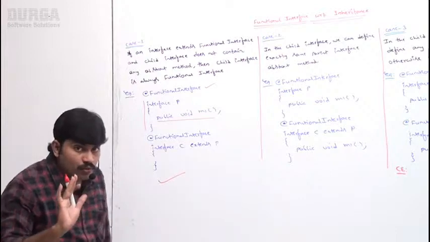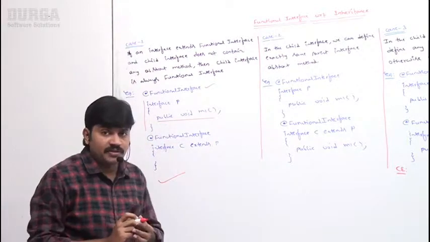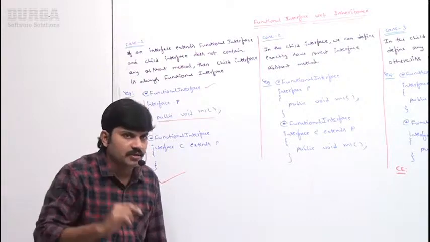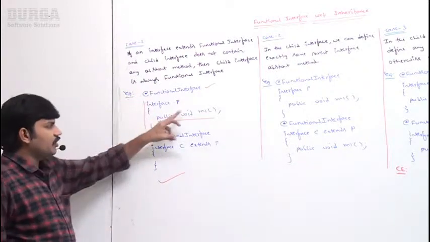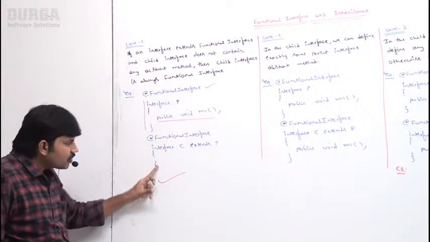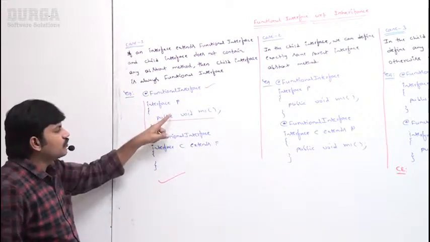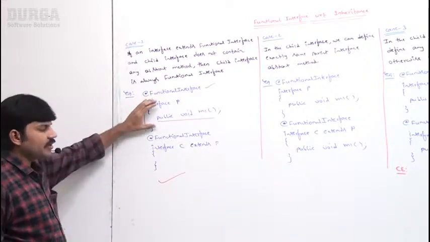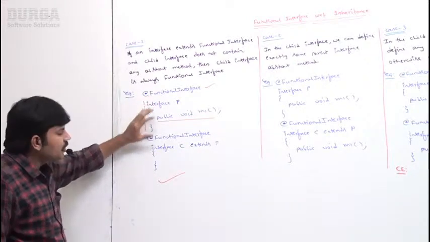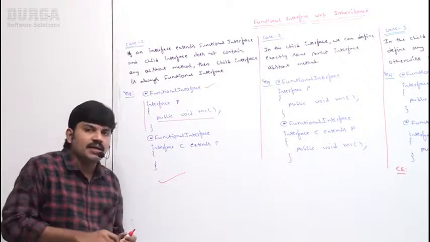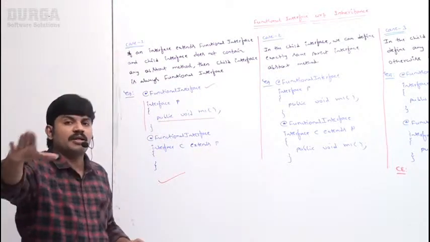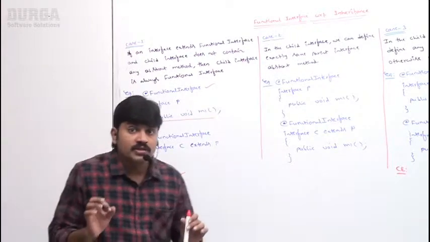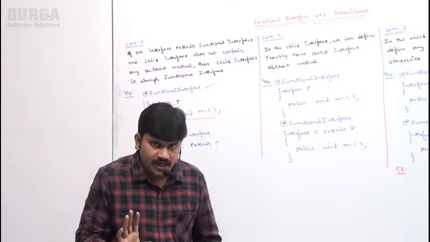Because what is the rule for a functional interface? The interface should contain only one abstract method. The parent contains only one abstract method. The child also contains only one abstract method, which is coming from the parent. If the parent interface is a functional interface and the child interface doesn't contain any new abstract method, then automatically the child interface is also a functional interface. Everyone can understand it.